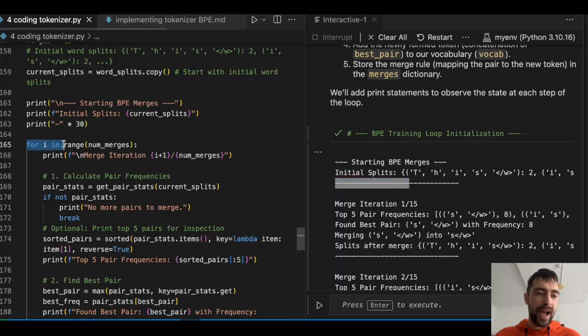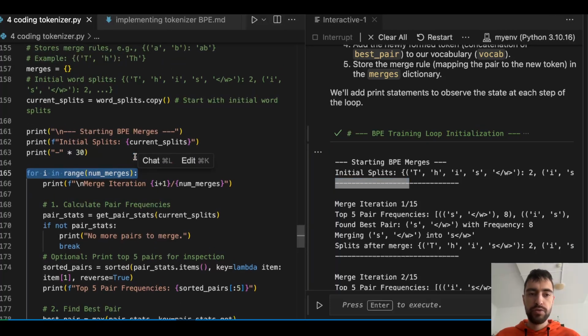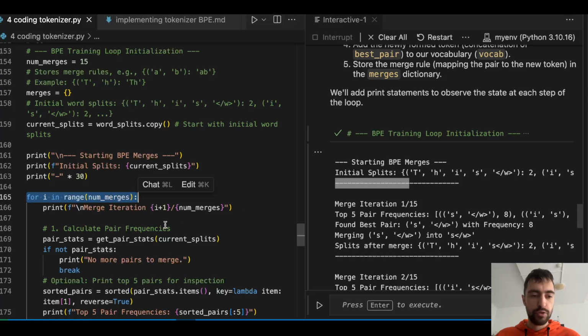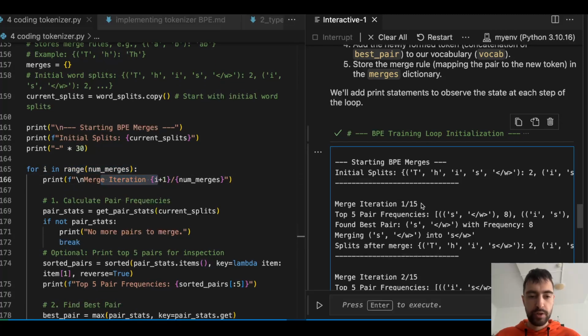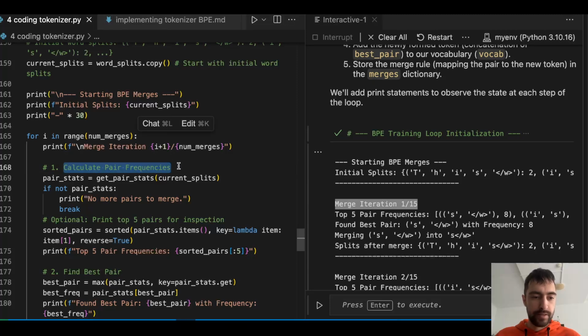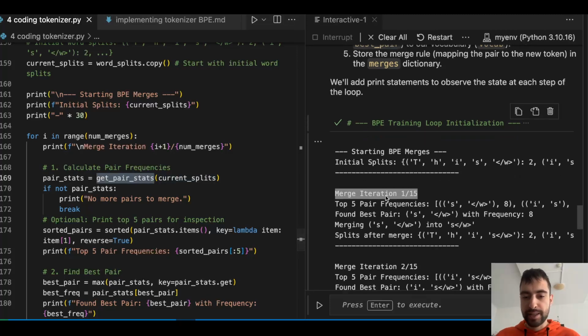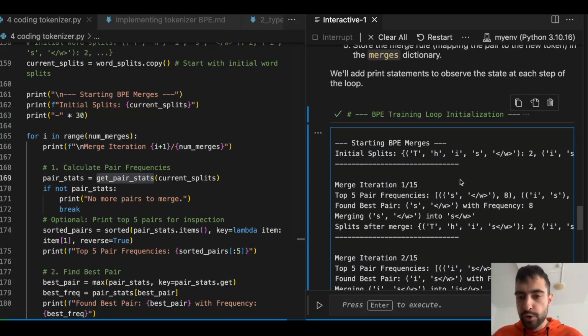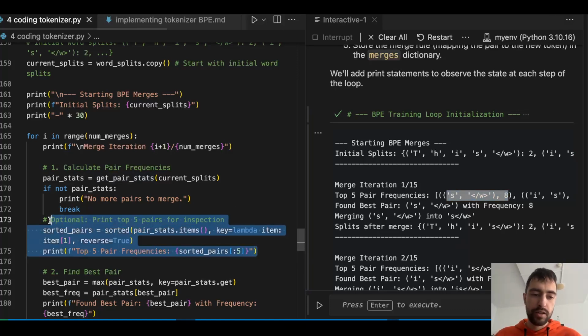So for i in range number of merges, so 15 times. So merge iteration 1 out of 15. Calculate pair frequencies, get pair stats. This is just our function that will create these pairs. For example, s and end of word. Here I'm just ordering it by frequency because I want to show you the most frequent pairs.